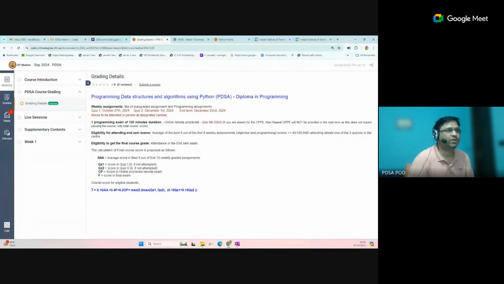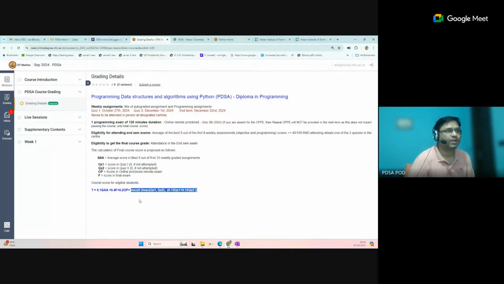You can see the complete formula here, and the weightage for each component: 10% is graded assignments, 40% is the final end term exam, and 20% is the OPPE programming exam. Apart from that, you have this calculation to find the total of quiz 1 and quiz 2.